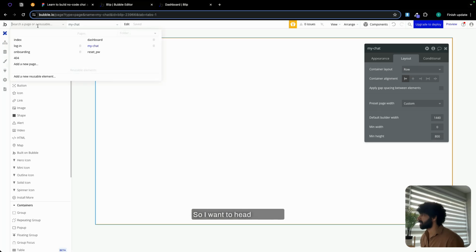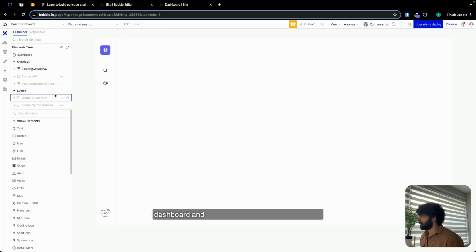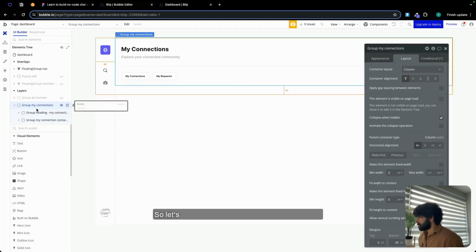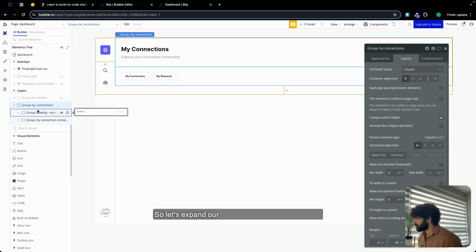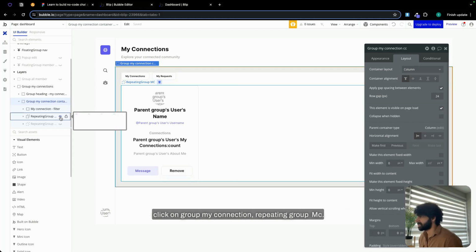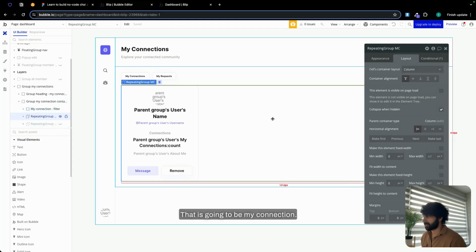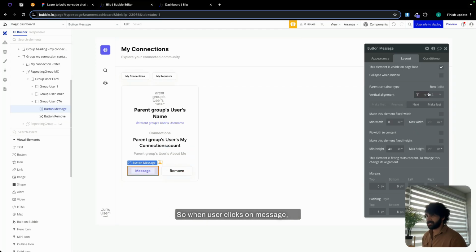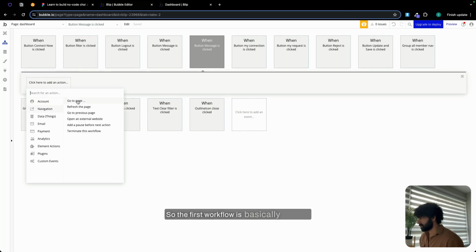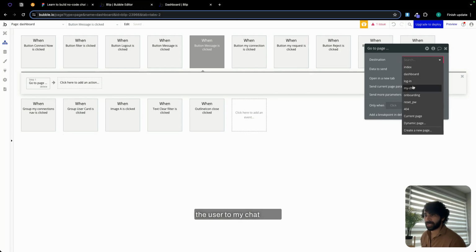So I want to head back to our dashboard, and let's bring up group my connection because we have a message button, and that's when I want to trigger this navigation. So let's expand our group my connection, and let's click on group my connection, repeating group MC. That is going to be my connection. So when user clicks on message, we are going to add a workflow. So the first workflow is basically navigating the user to my chat page.